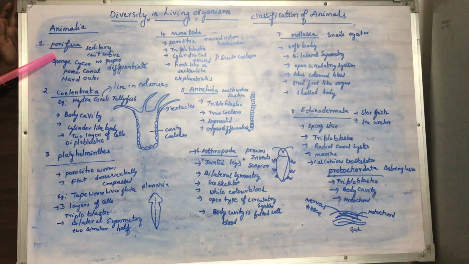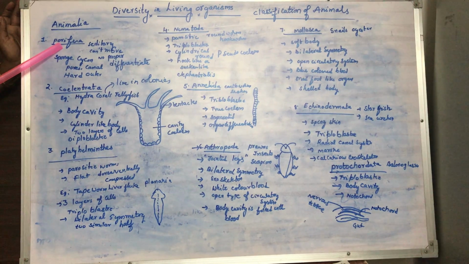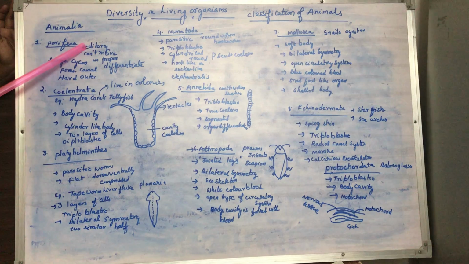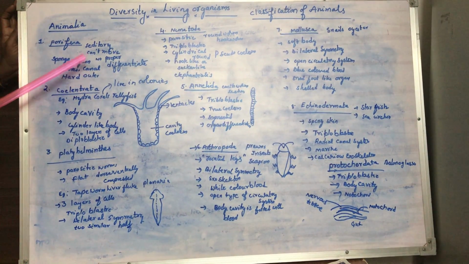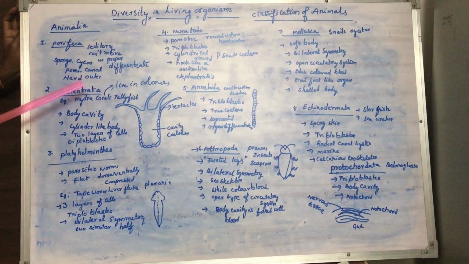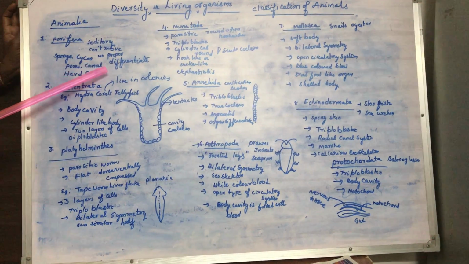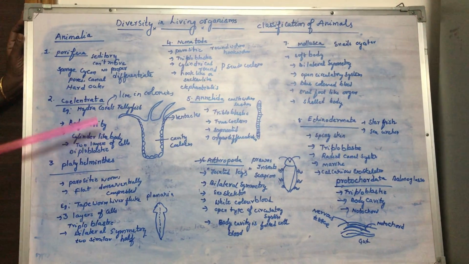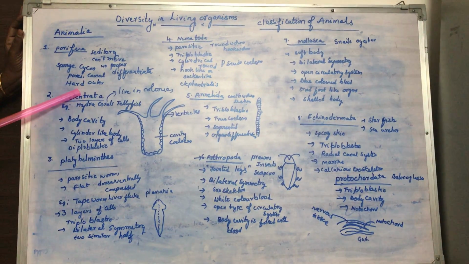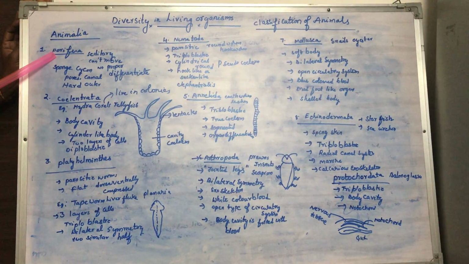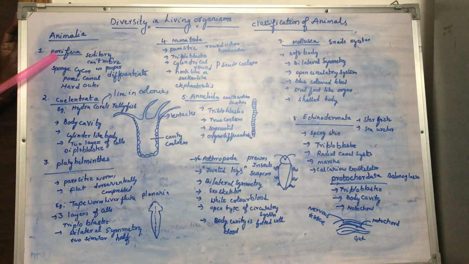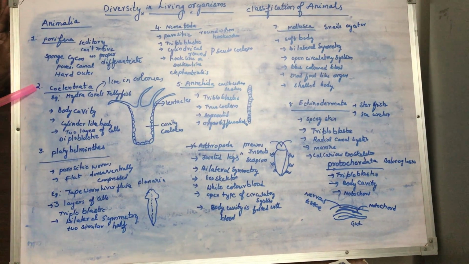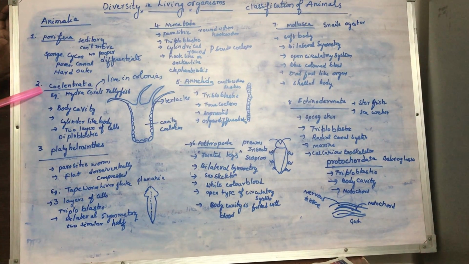Almost all poriferans are marine organisms, live in water, and are sedentary, meaning they are attached to rocks or anything. They cannot move, they are non-motile, and they don't have any proper differentiation, and their body has a hard outer skeleton. They don't have a skeleton inside, they all have an exoskeleton. Skeleton which is present outside, we call it exoskeleton. All the sponges come under Porifera. Sponges and Sycon are the examples of Porifera. Pori means pores.